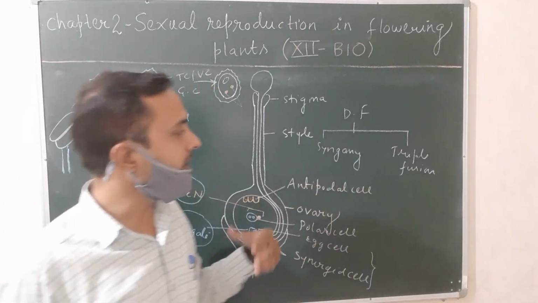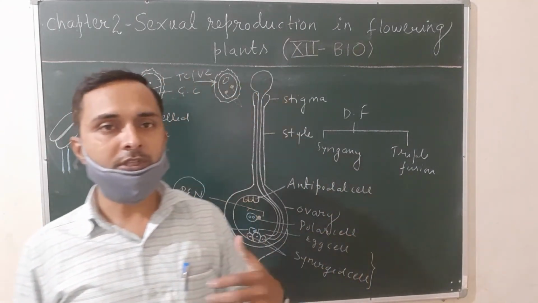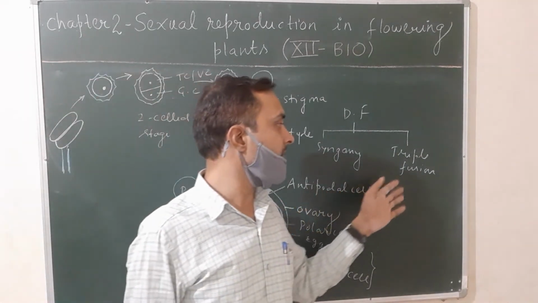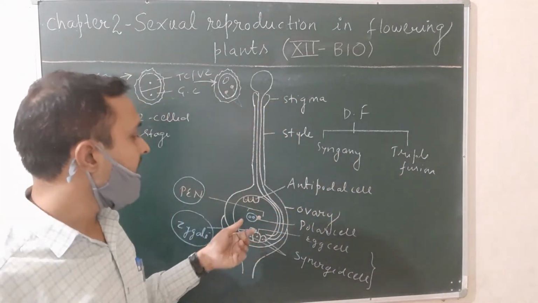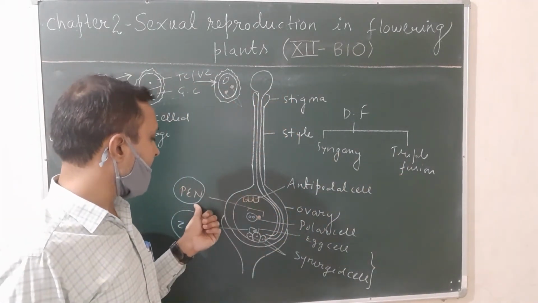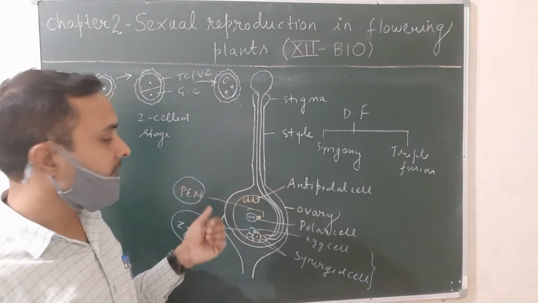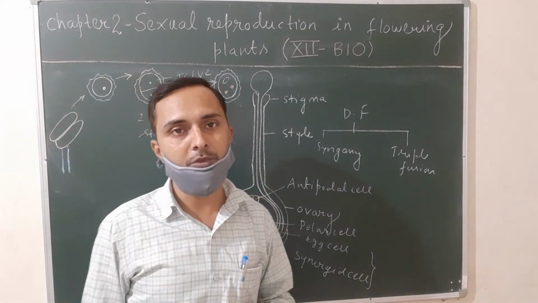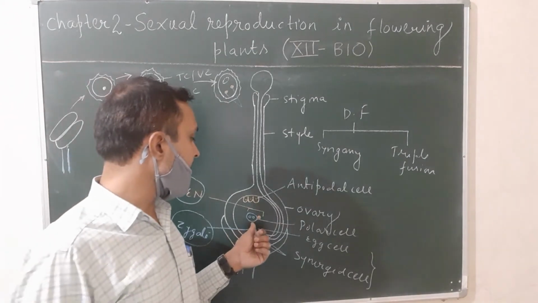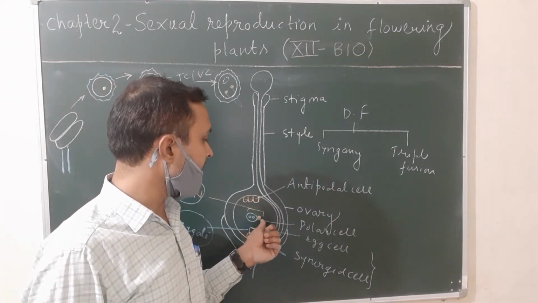And what is triple fusion? The process in which the other male gamete of the pollen grain fuses with the polar cell and gives rise to the primary endosperm nucleus is called triple fusion. Why is it called triple fusion? Because it is the fusion of the polar cell, which has two nuclei, and the male gamete.